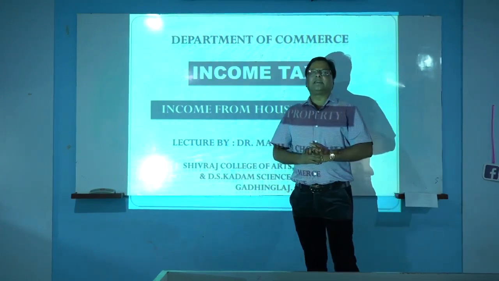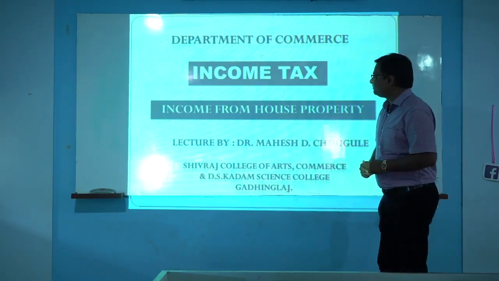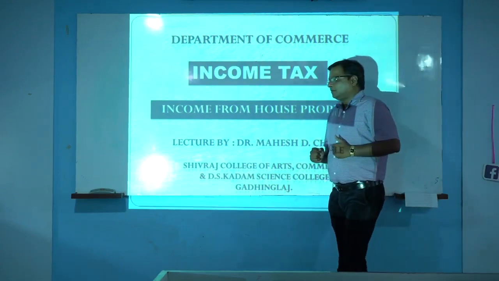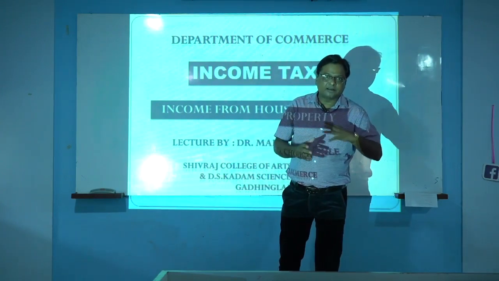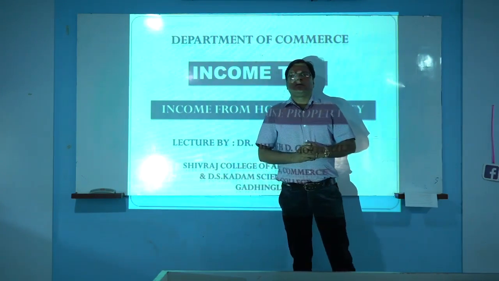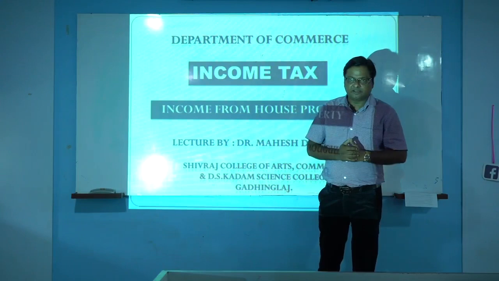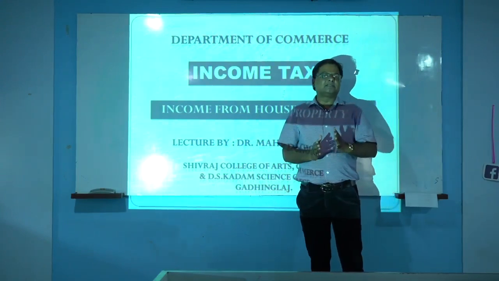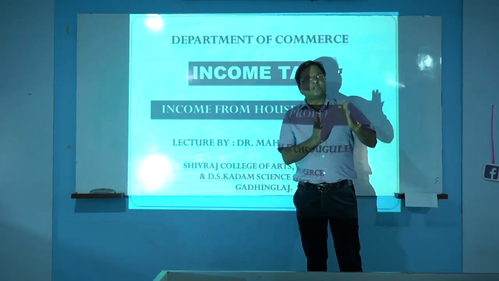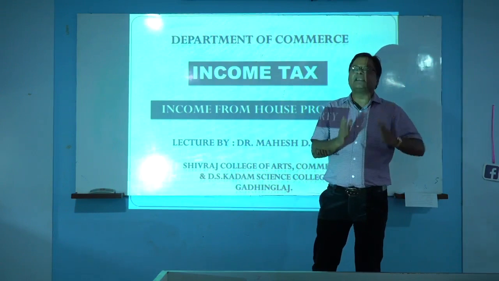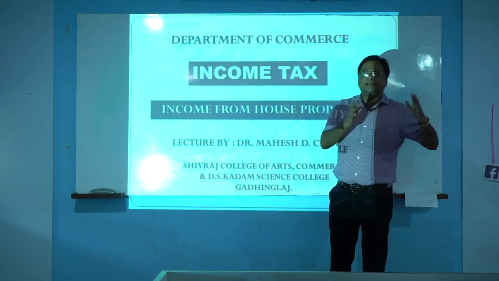Now we are going to start a new head of income, that is the second head of income, income from house property. For salaried income, to determine that a particular income is a salaried income, there was one condition. There are 2 persons, one is payer and another is payee. The relation between those 2 persons is that of employer and employee, and the income earned by that person through employment will be treated as salary income, and that will be taxable under that head. That head is called income from salary.